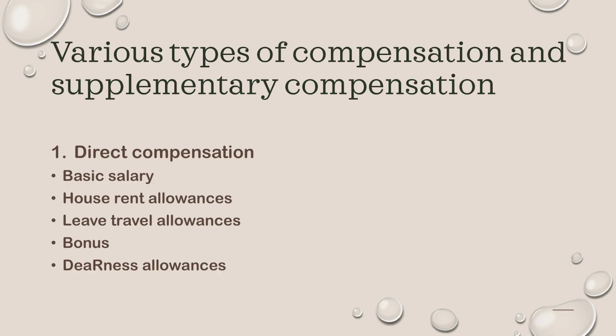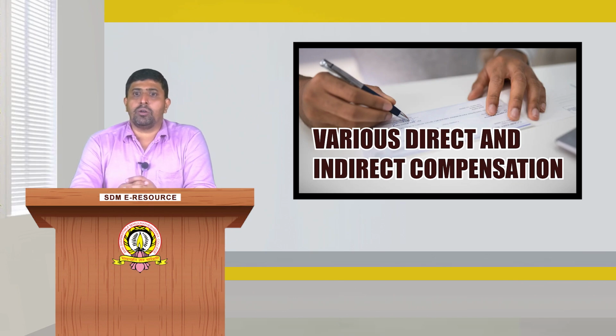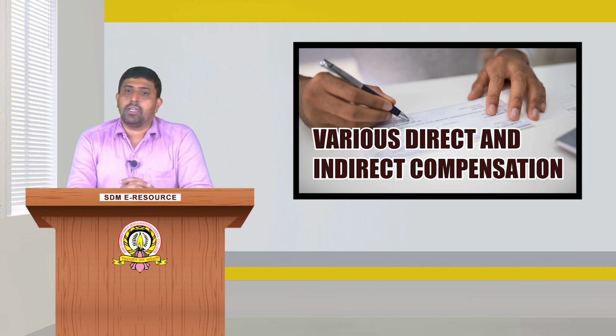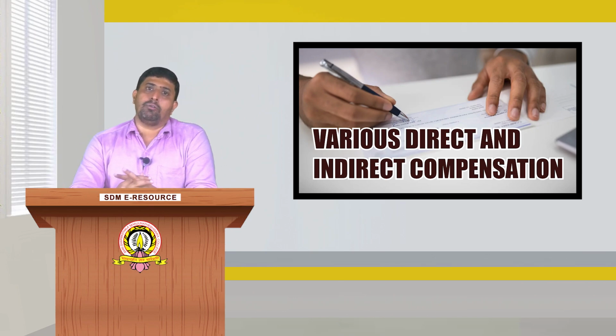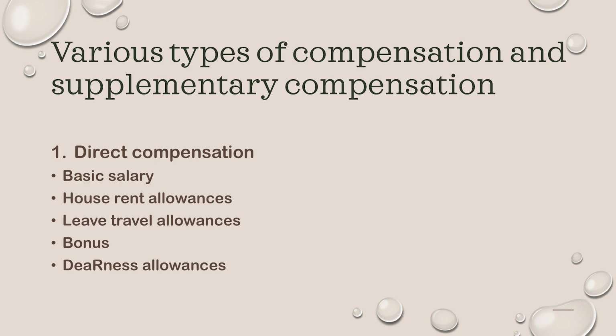Next, house rent allowance. House rent allowance is paid to an employee to ensure that he doesn't face any problem meeting the high cost of rental payments that he has to give in order to arrange his stay facilities. Next, we shall go with the leave travel allowance. It is a form of allowance given to an employee to enjoy his leave vacation during any holiday.